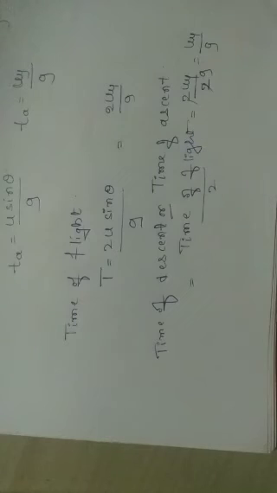Time of descent or time of ascent is nothing but time of flight divided by 2. Finally, time of ascent or time of descent is equal to u sine theta divided by g, or u_y divided by g.